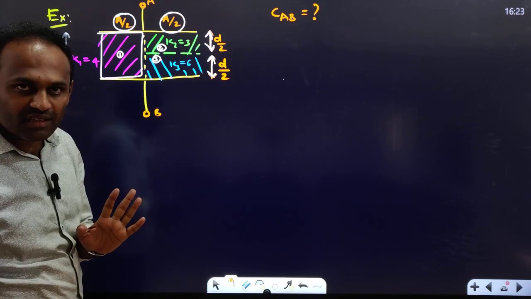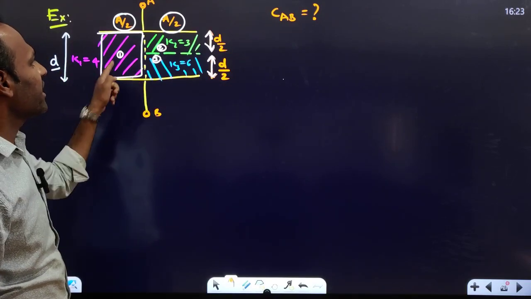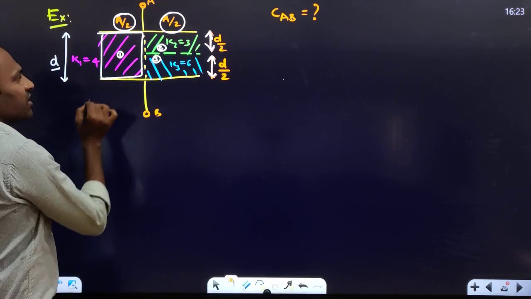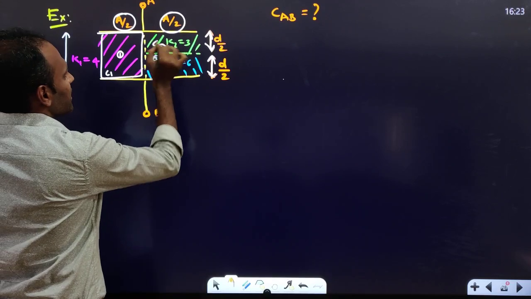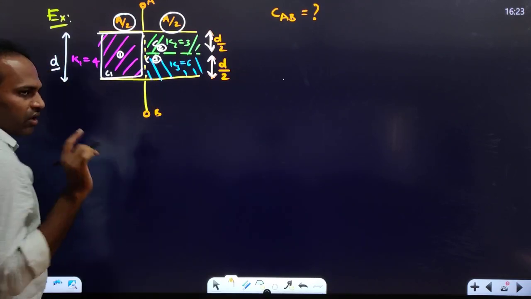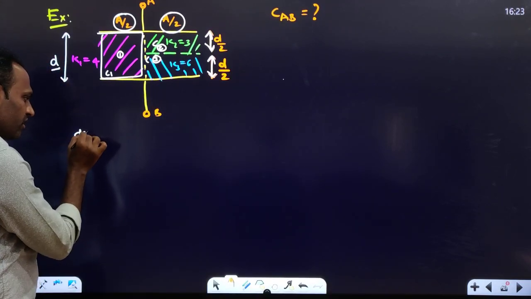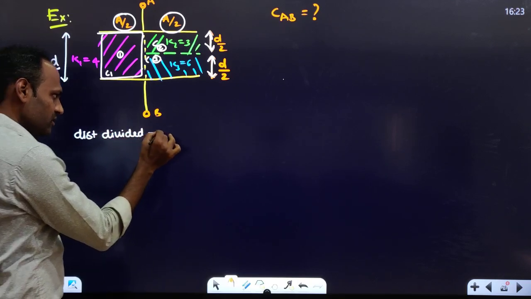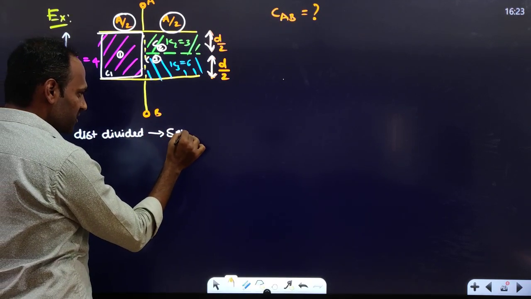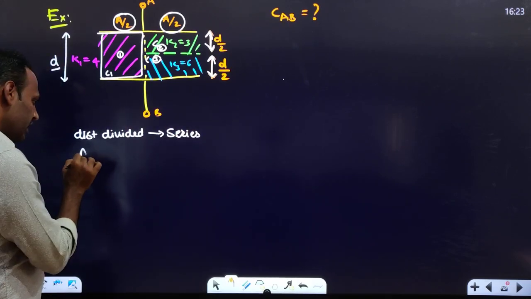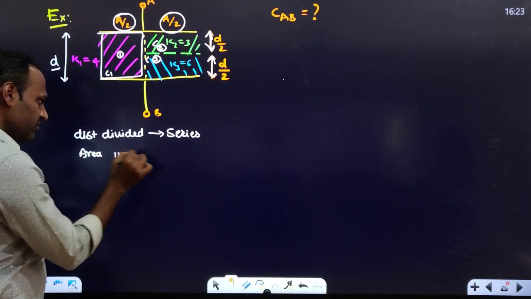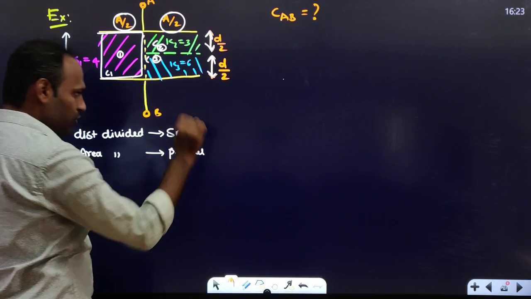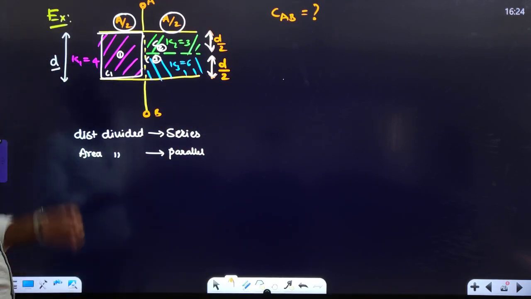How many capacitors are there? 3 capacitors are there because 3 dielectrics are filled. This is C1, this is C2, this is C3. What I had told you, if distance is divided, then the capacitors are said to be in series. If area is divided, then the capacitors are said to be in parallel. Correct? So here